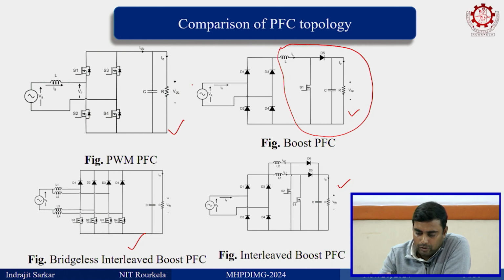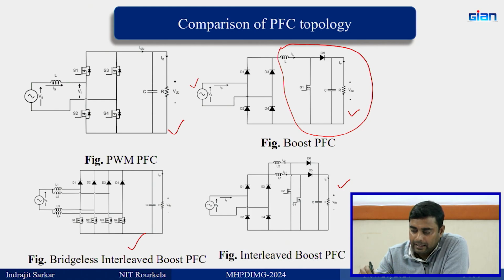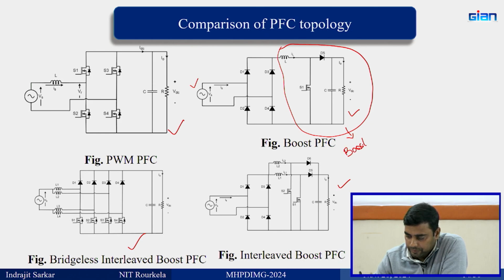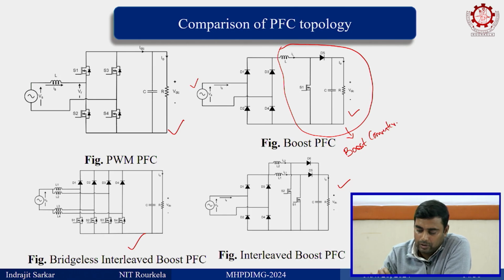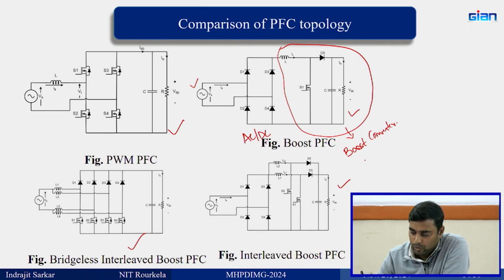We have the source AC voltage, and using a diode bridge rectifier we generate DC, and then we have what is called a DC boost converter. So this is the AC to DC stage, and then the boost converter is the DC to DC stage.